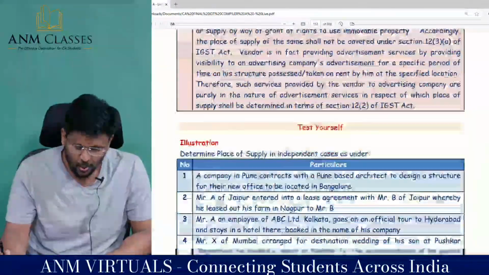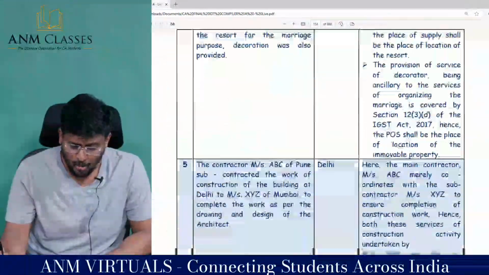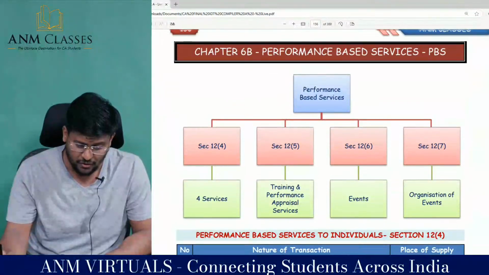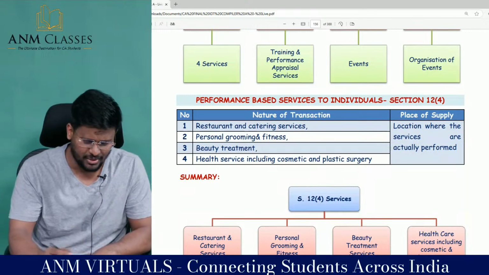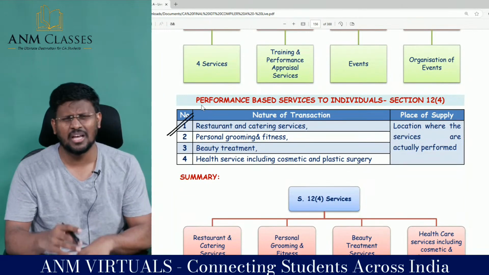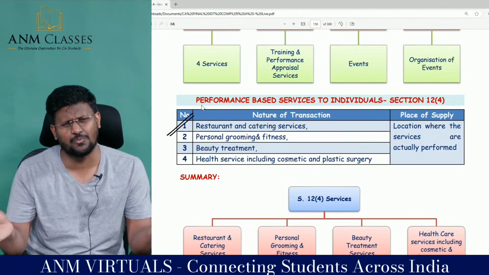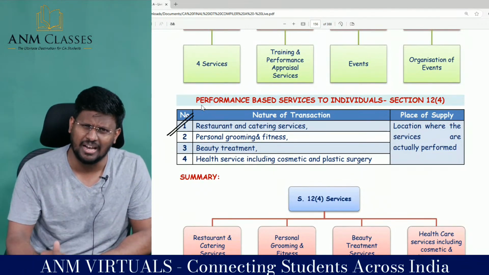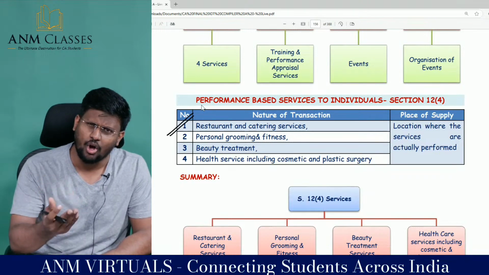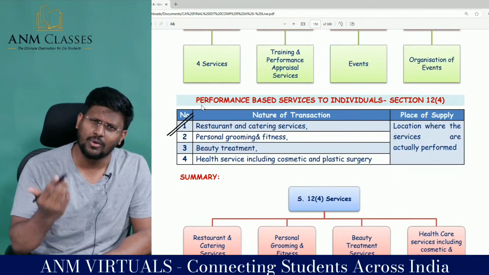Sir, with regard to 12 subsection 4, you know what the four services are? Restaurant and catering services. My dear lovable students, nowadays everyone likes fast food, fast coaching, fast teaching. So everyone is eating from restaurant and catering services. If you always eat from restaurant and catering, what will happen to your health?